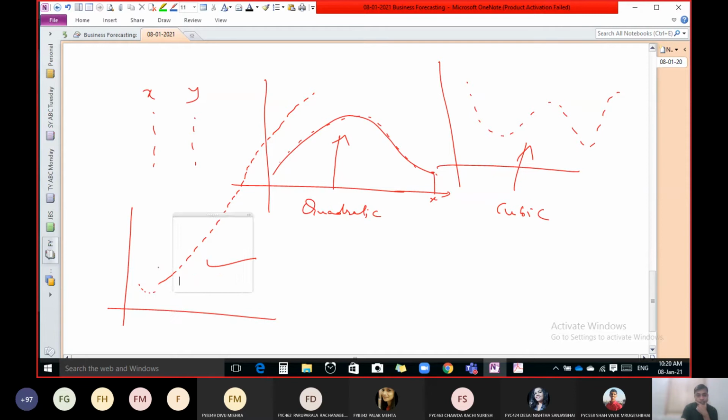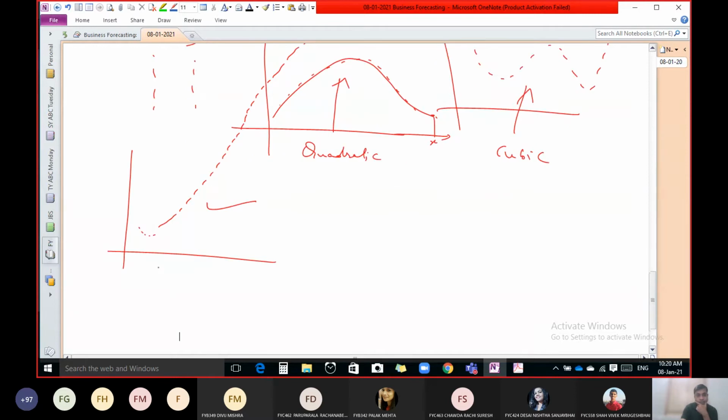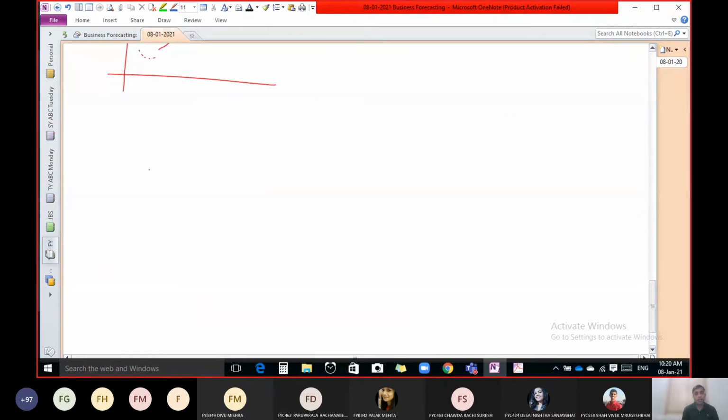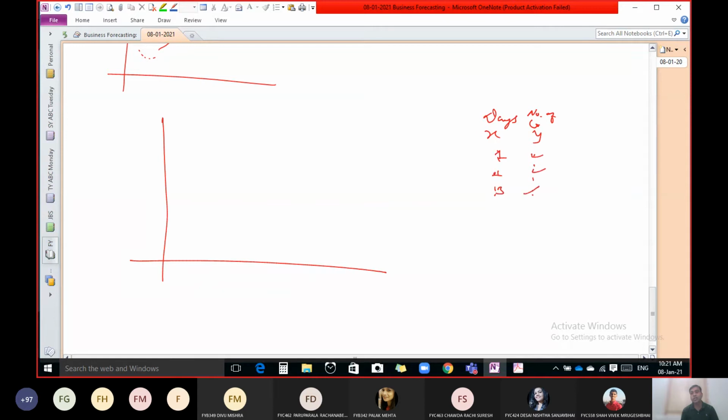Listen once again. If we have different values of x and y, let us discuss. These are the days, and these are the number of patients suffering from corona. Day 1 this much, day 2 this much, day 3 this much.